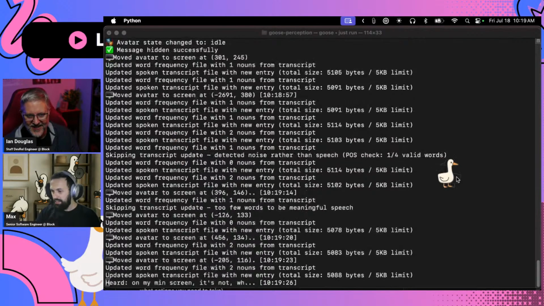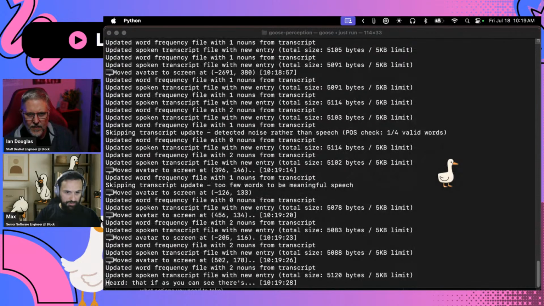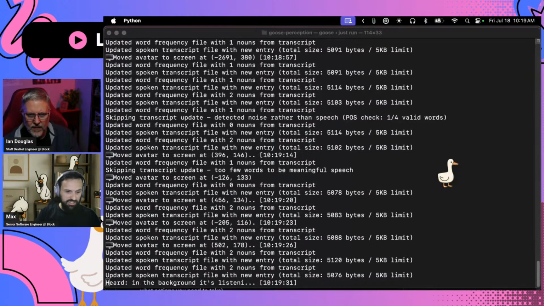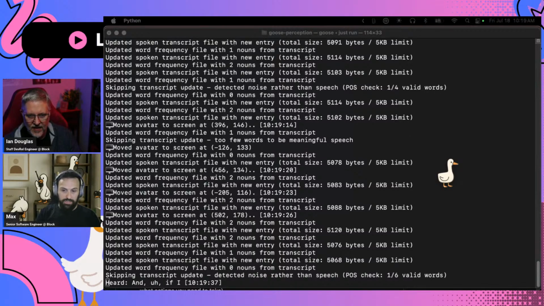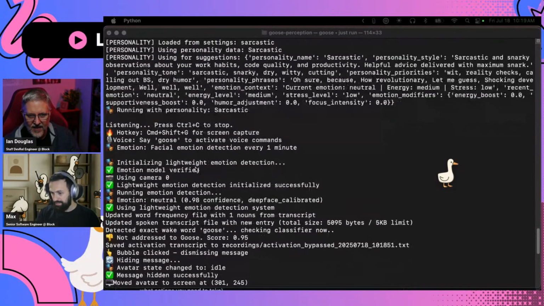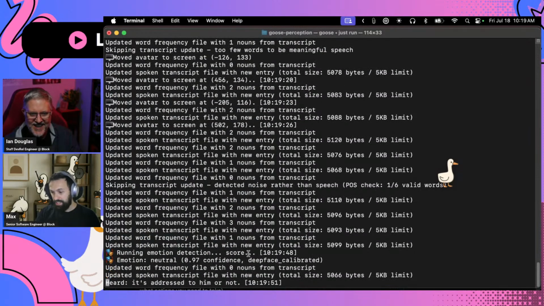So that's fine. As you can see, there's a lot of logs happening in the background. It's listening to the words. It's writing down the transcript here. And if I stop talking for a minute, because it's listening to me all the time, you will see that it also tried the emotion detection, and there's a score about whether it's addressed to him or not. So there you go. There's the emotion detection.